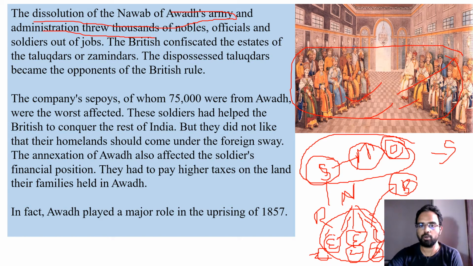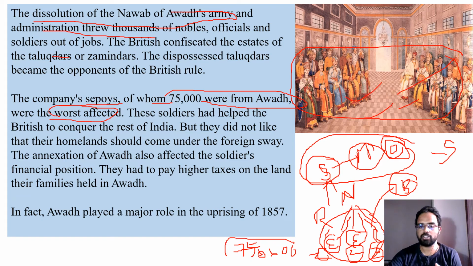Already the rulers, the nobles, the zamindars, the talukdars, everybody were unhappy. And the company sepoys, of whom 75,000 from Awadh were the worst affected. The soldiers who were close to the Nawab were removed from jobs. And the other soldiers, there were almost 75,000 soldiers from this Awadh region, whom the British East India Company maintained, and these soldiers were ill-treated.